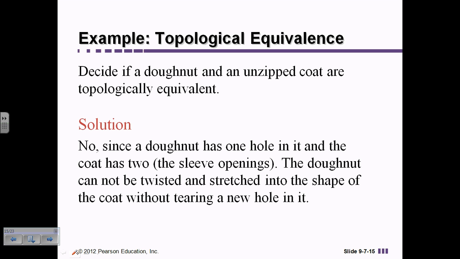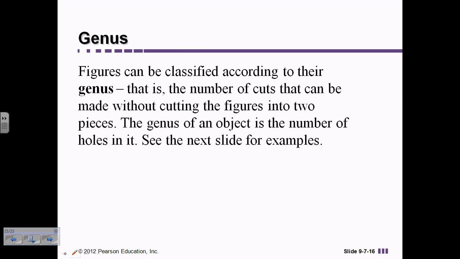To try and figure this out, they would look at how many holes are in the object. Well, a donut has one hole and an unzipped coat has two holes, one for each arm. So the donut cannot be twisted and stretched into the same shape as the coat. So they are not topologically equivalent. Sorry, I had a problem with that word a minute ago.